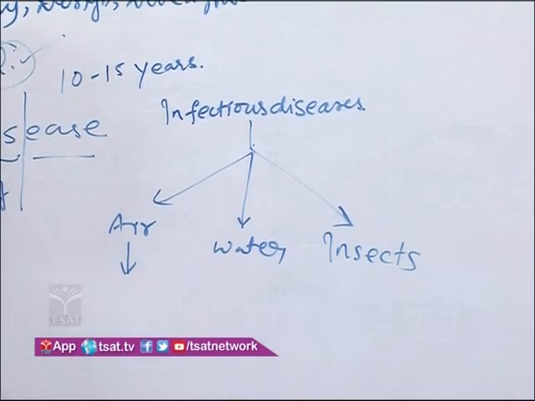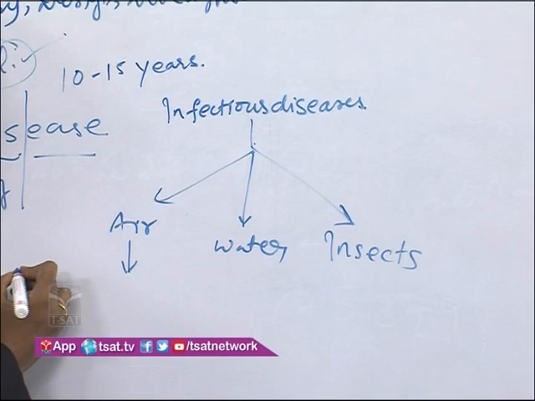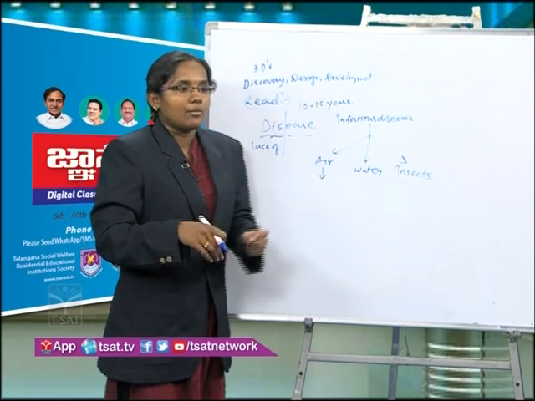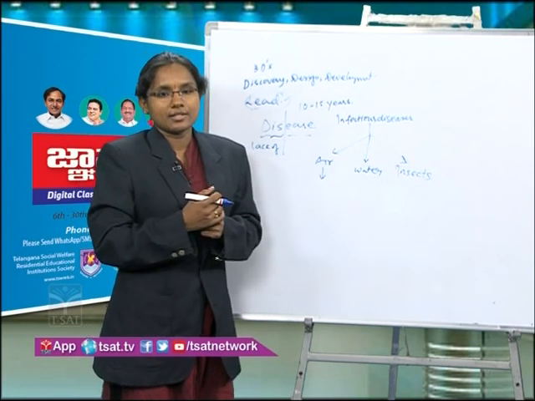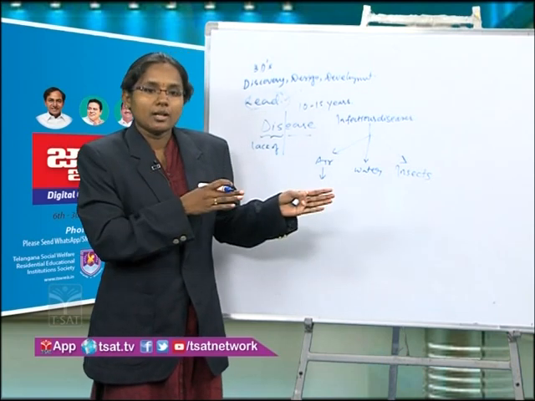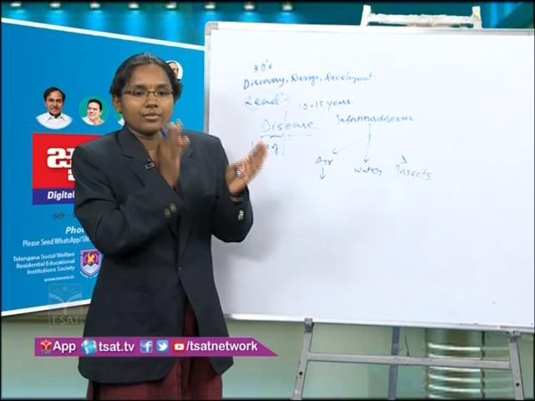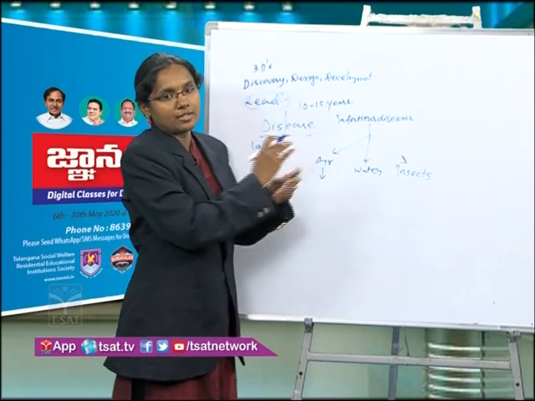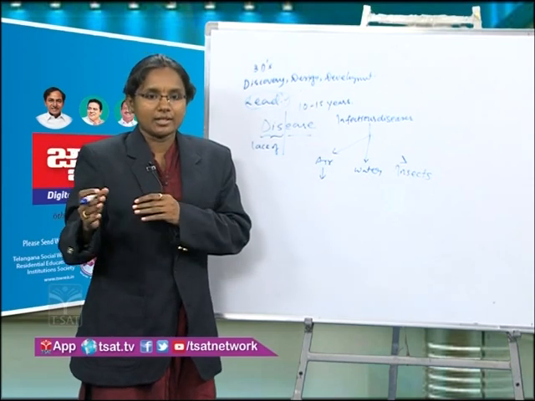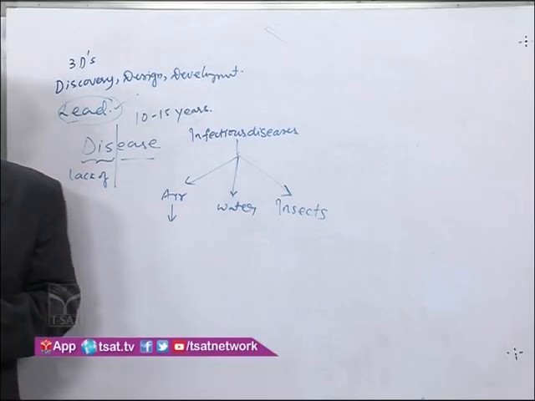Example for airborne diseases. Can you give any example for airborne diseases? Yes, of course. Coronavirus infection is an airborne disease, because when the infected person sneezes or coughs, little droplets are delivered into the air. And when a person beside him breathes, he takes that in through the air. So the infection is transmitted from one person to another. That's why we are advised to use masks and ensure physical distance. Okay. So the example is coronavirus infection. And can you say any other airborne infections?